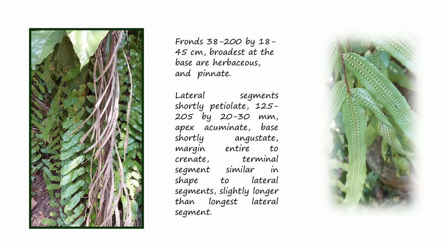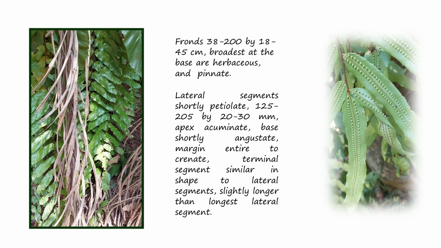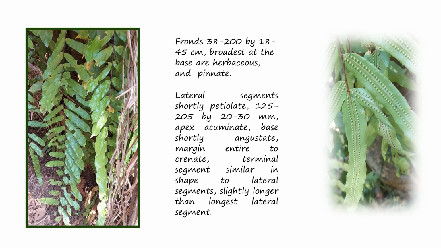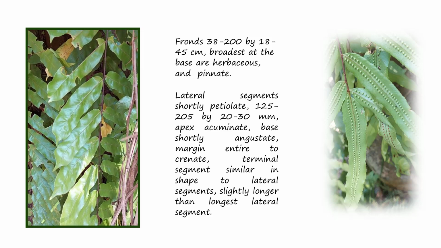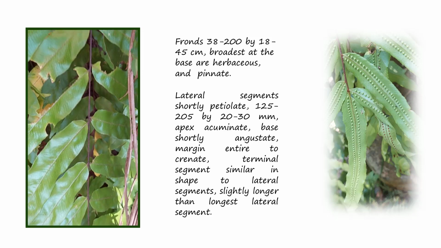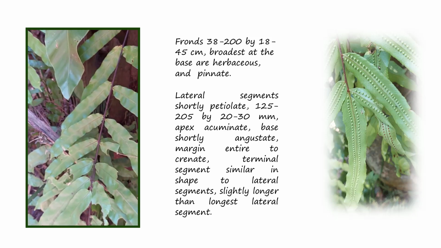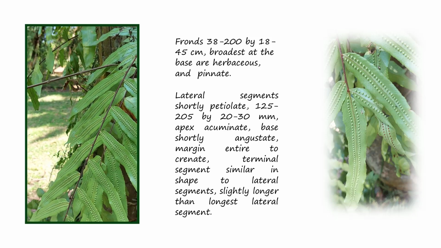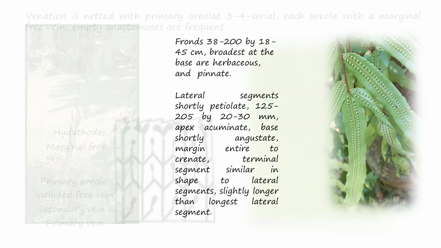Fronds 38 to 200 by 18 to 45 cm, borne at the base, herbaceous and pinnate. Lateral segments shortly petiolate, 12.5 to 20.5 by 2 to 3 cm, apex acuminate, base shortly angustate, margin entire to crenate, terminal segment conforms to lateral segments, slightly longer than the longest lateral segment.